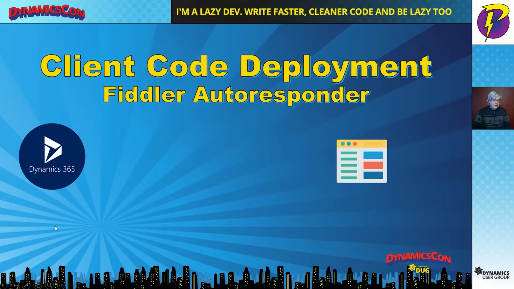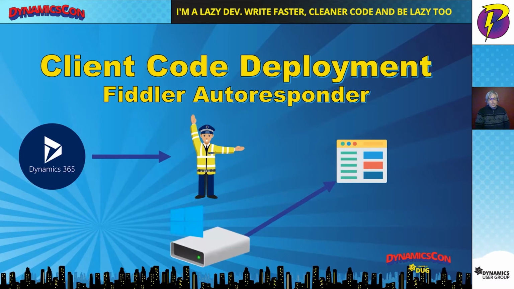I'm going to briefly break down how it works. We start with a Dynamics 365 request, and we want to get a web page from it. When that request comes through, Autoresponder stops it and takes a look at the address, the name of the page that we're looking for. It knows that it has a rule, and so it pulls that resource off of the hard drive and responds with that instead. So instead of getting the code that has been deployed, we're getting the code that comes off the hard drive that Autoresponder has a rule set up for.